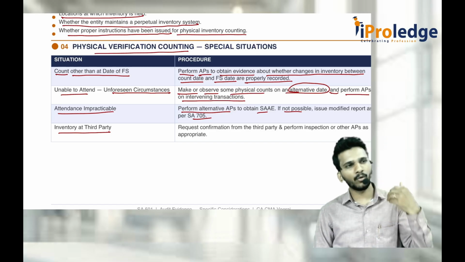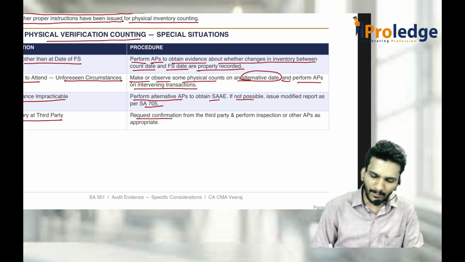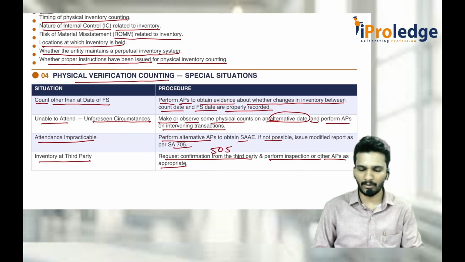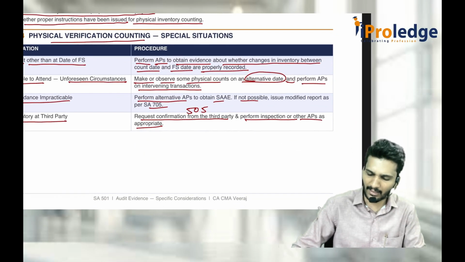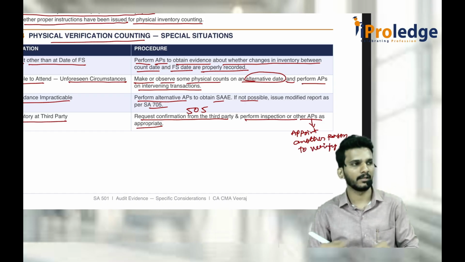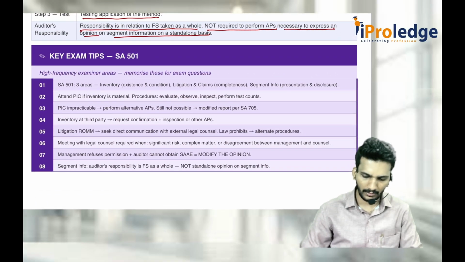If you can't do it, then appoint somebody else to go and attend the physical inventory counting at the third party. Request confirmation from the third party, perform inspection and other alternative procedures as appropriate. This is the 505 alternative process, that is, appointing another person to verify. This is about 501. You can have a look into these exam tips.